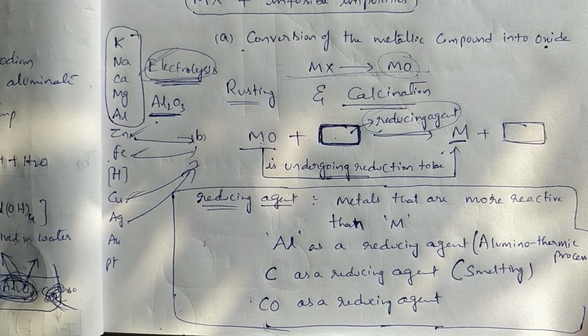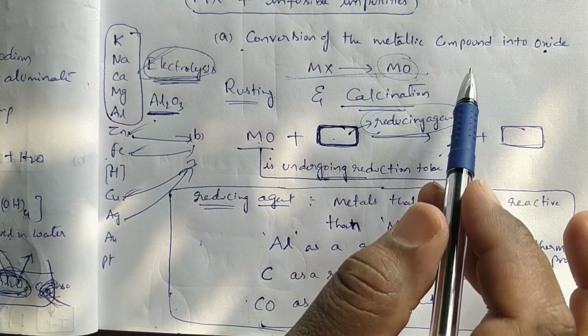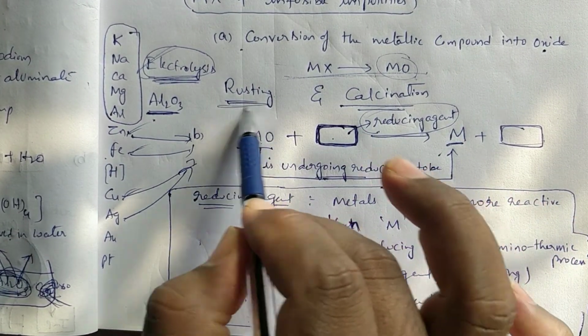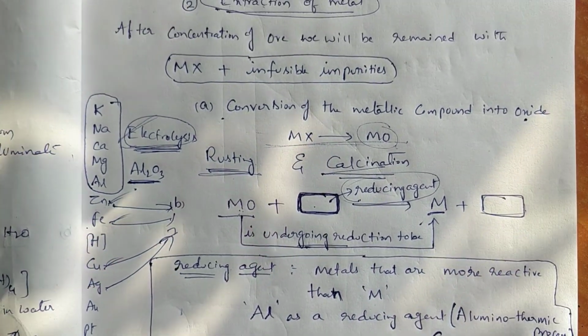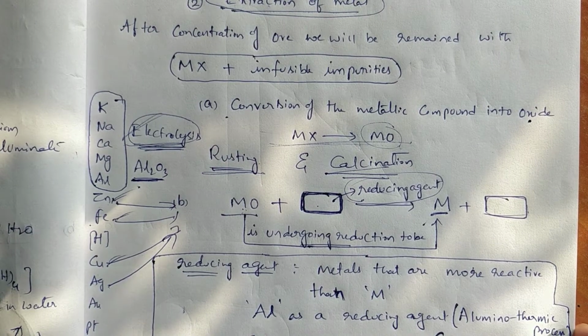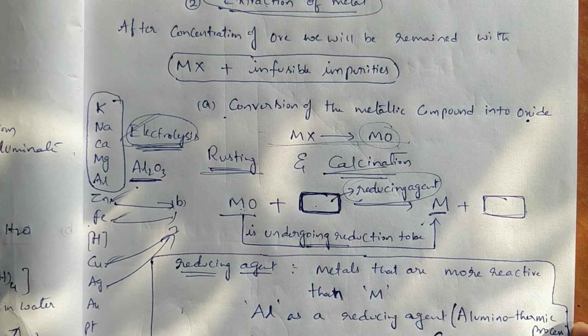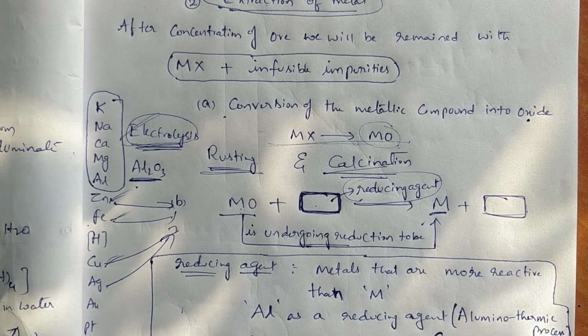Is it okay? And conversion of the metallic compound into oxide is done by two processes called roasting and calcination. This is the brief explanation of the second step. In detail, what we are going to study in this second step, we will see from the textbook.